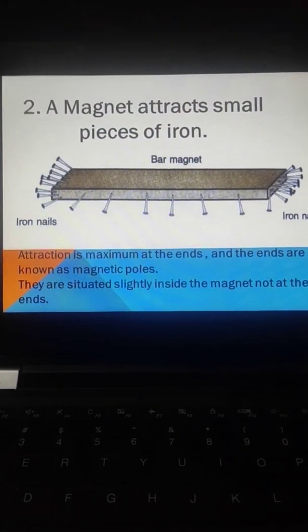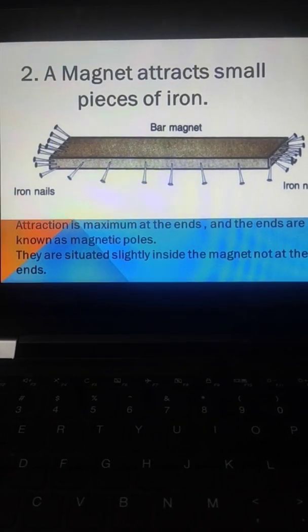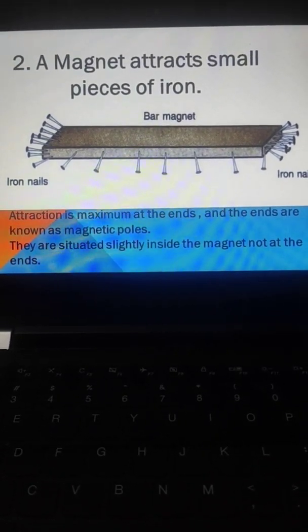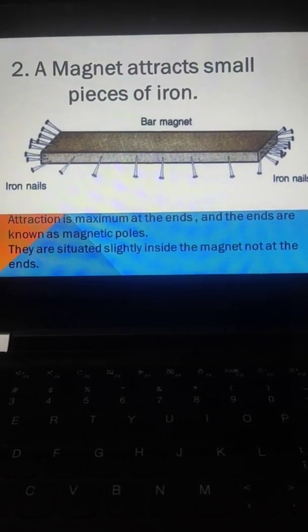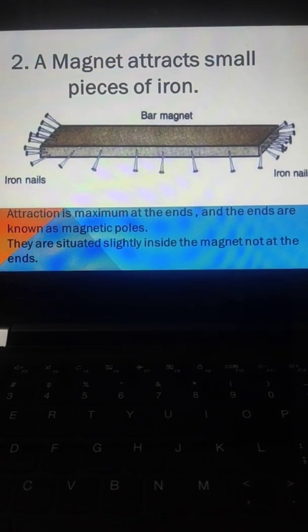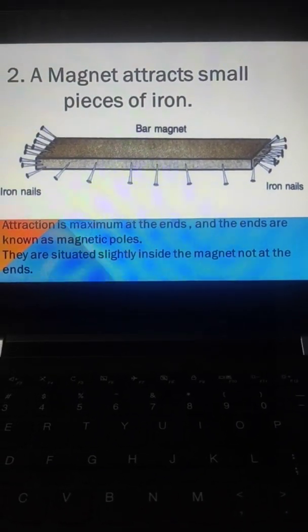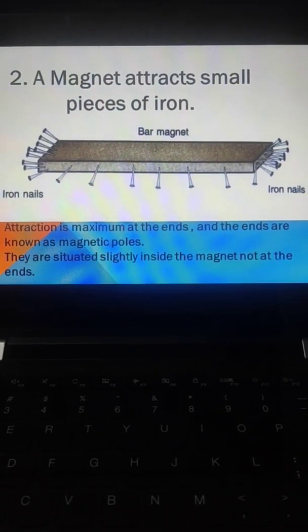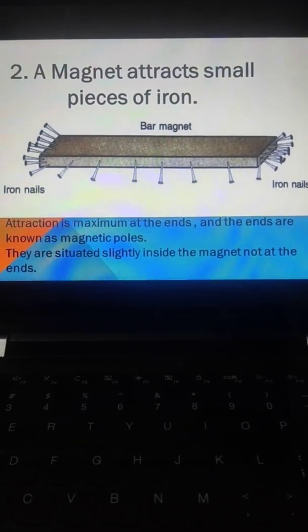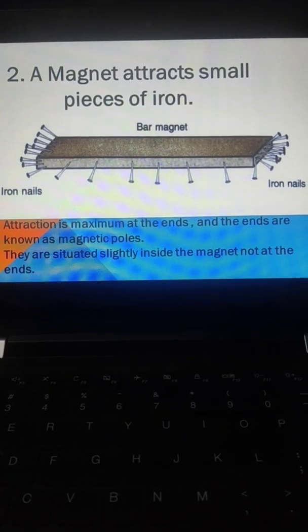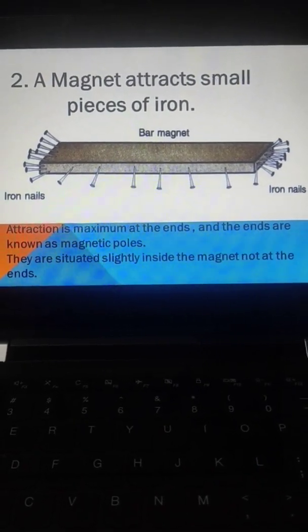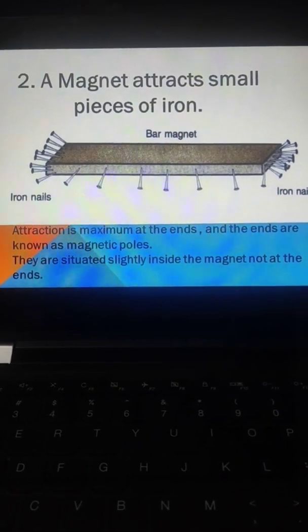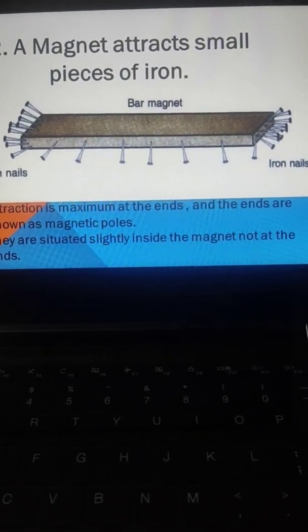The second characteristic is that a magnet attracts small pieces of iron. So you can see that if a bar magnet is brought near small iron nails, you will see that most of the pins will cling at the ends and very few in the middle. So the attraction is maximum at the ends and least in the middle, and these ends are known as magnetic poles.